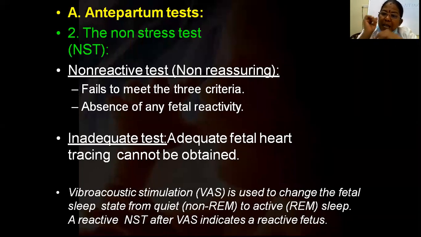All of you in ENT know how you check by putting the tuning fork behind the ear on the mastoid process. Like that only we will put it, and there are vibroacoustic stimulators available. If they are not, we can also do it with the probe. A reactive NST after VAS indicates that the baby is reactive. So you should not jump to the conclusion that there are no fetal movements and the NST is non-reactive, unless you have taken care of all these things.